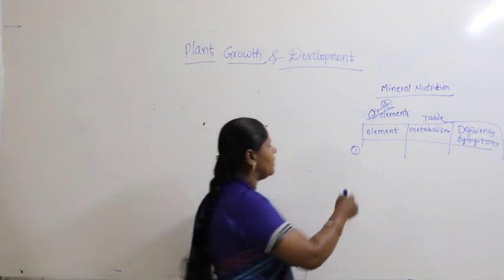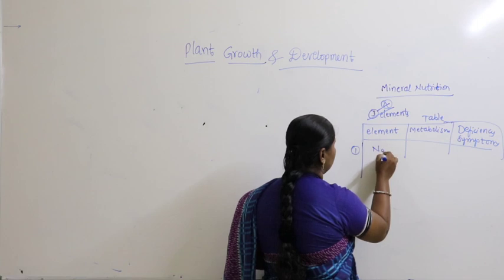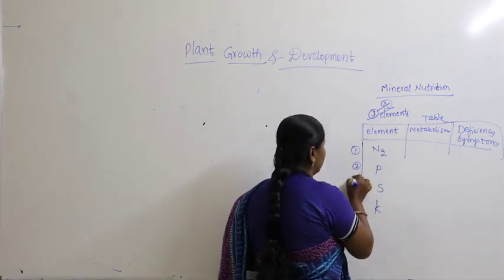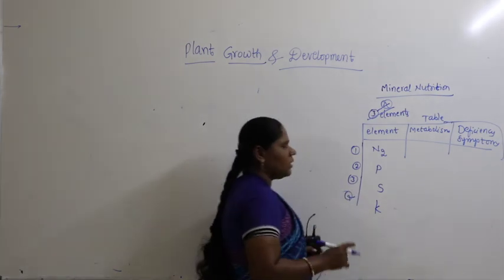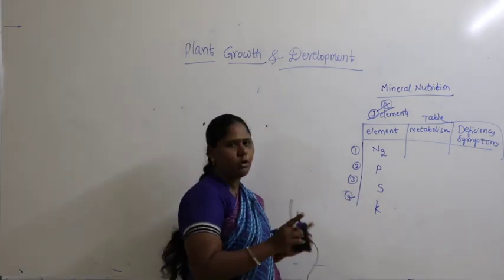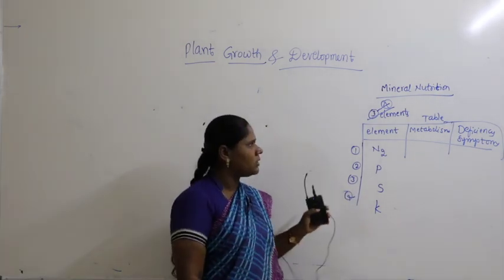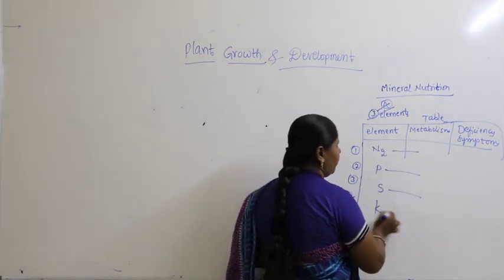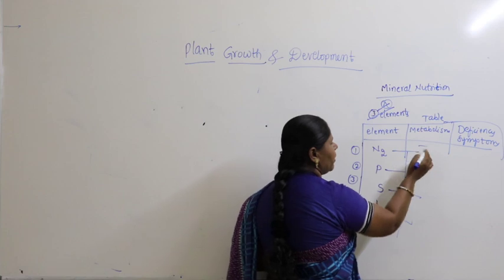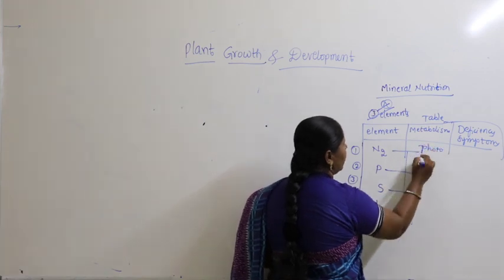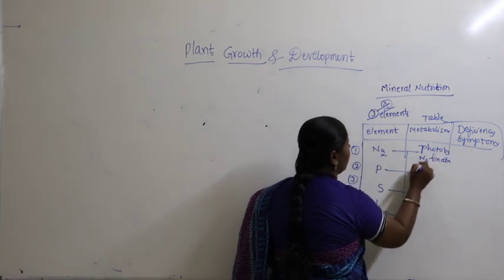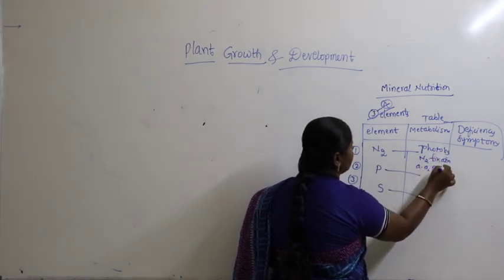So what you have to do is take the elements nitrogen, phosphorus, sulfur, potassium. For example, you take 4 elements and I'll send you the textbook copy of the page. I'll send it on WhatsApp, and write down in what form it is present in the plant, and what is its important role in metabolic processes like photosynthesis, nitrogen fixation, respiration, amino acids, proteins, like that.